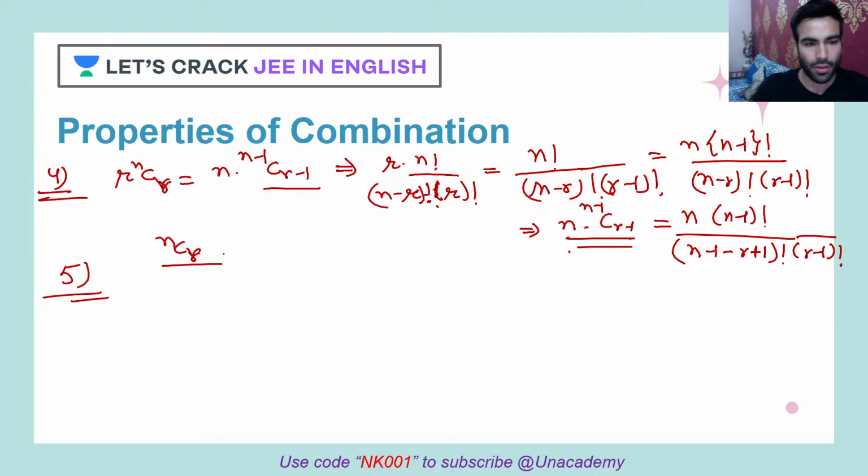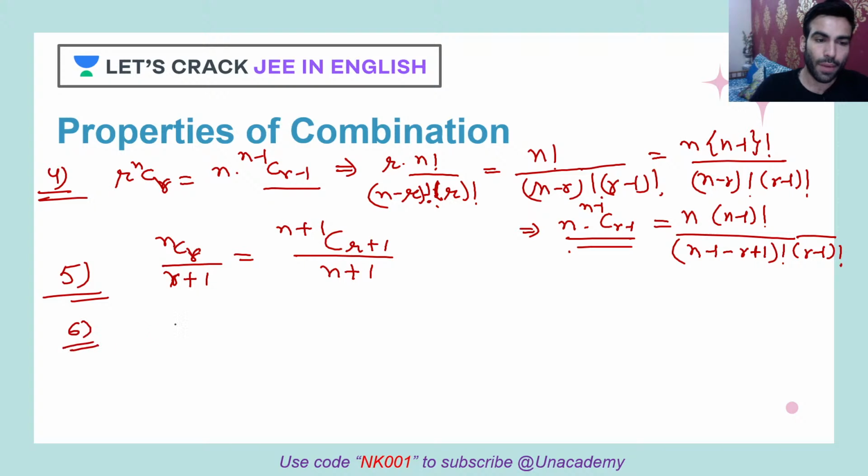nCr upon r plus 1 is equal to n plus 1 Cr plus 1 upon n plus 1. Similarly, there is one more property which you can prove: nCr upon nCr minus 1 will be equal to n minus r plus 1 upon r. You just need to expand.